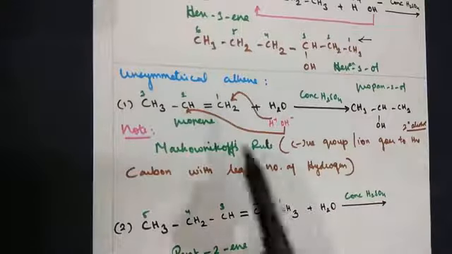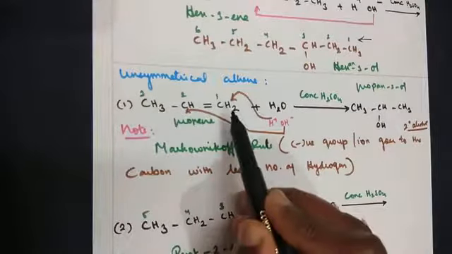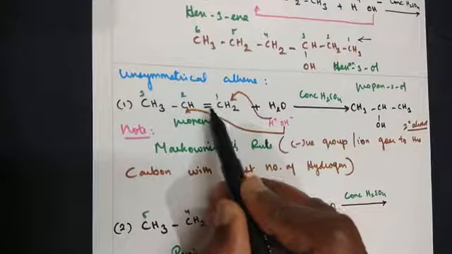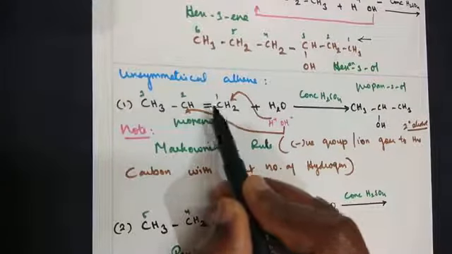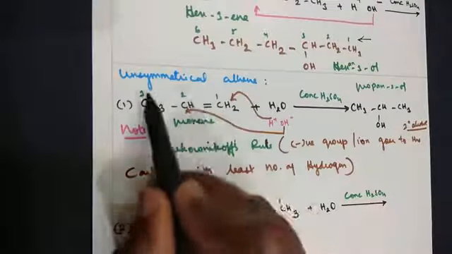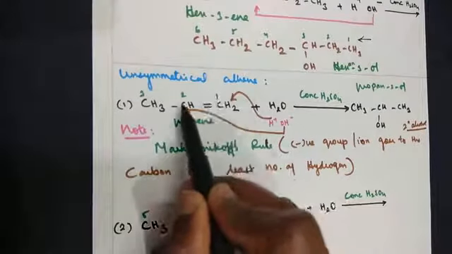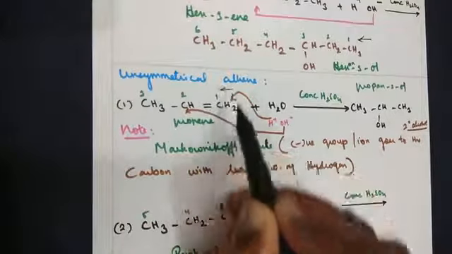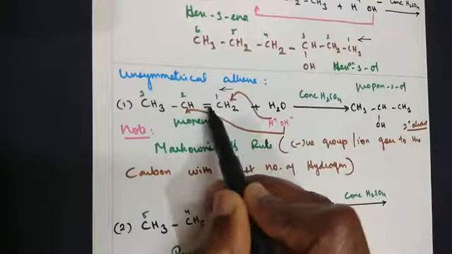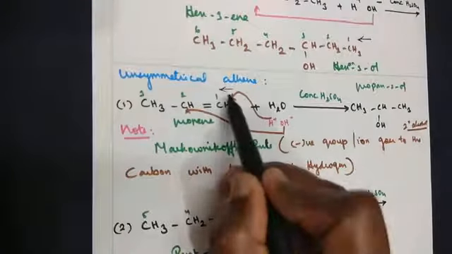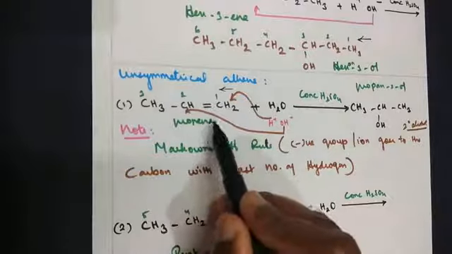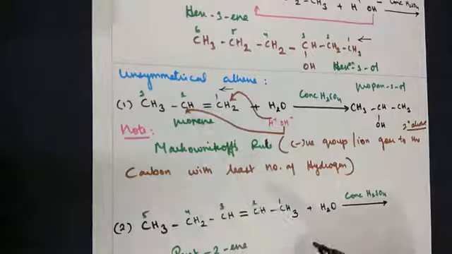Moving on to the nomenclature. How many carbons are there? 3 carbons. Here again, when you place the order, the functional group is an alkene, so it should get the lowest number. When you move from this direction, after the second carbon the double bond comes in. When you move from left to right, after the first carbon the double bond comes in. So give priority to this order. Prop-1-ene you can write, or propene, because after the first carbon it's understood.